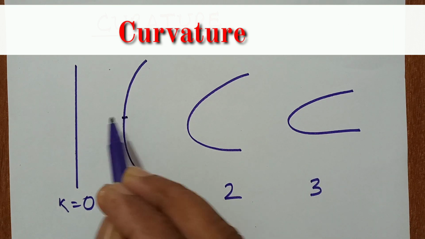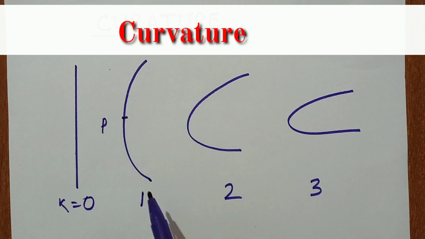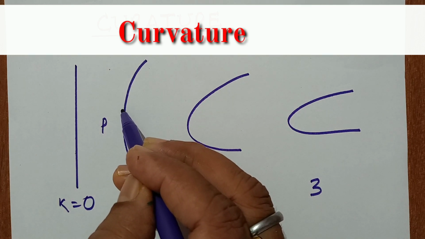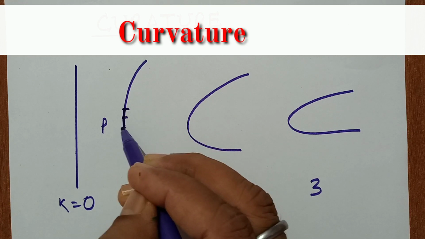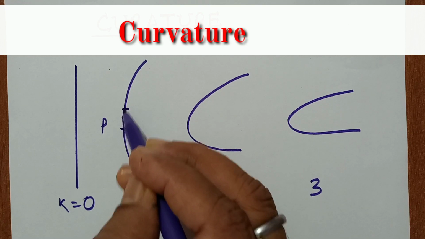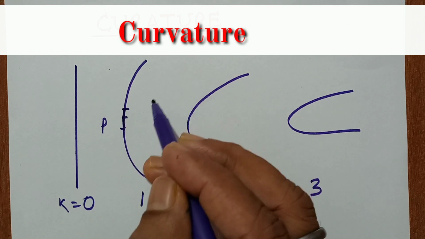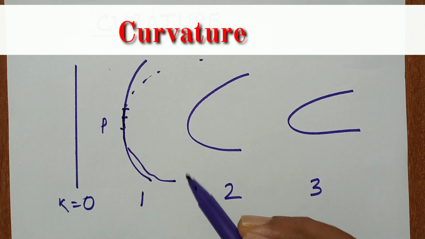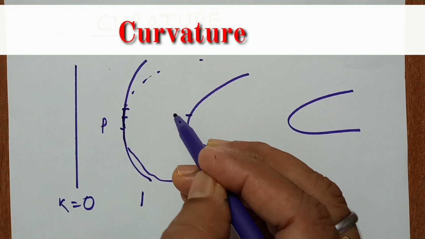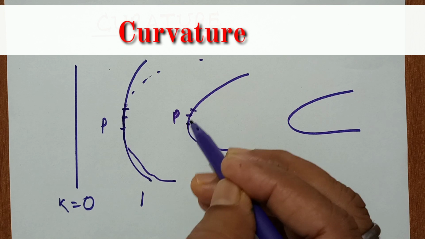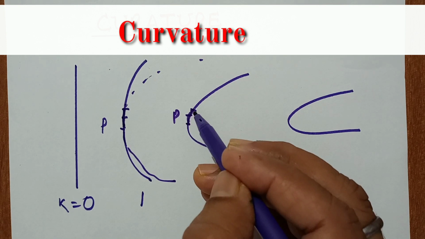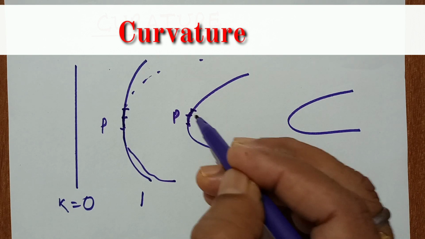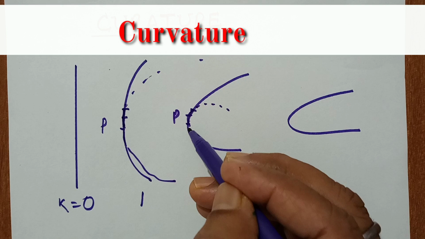If this is a point P on this curve, we take a small arc neighboring this point and draw a circle. This circle is of this type. Similarly, if we take point P and a small arc here and draw a circle by this arc, we get this circle.